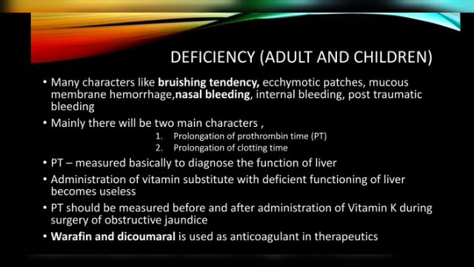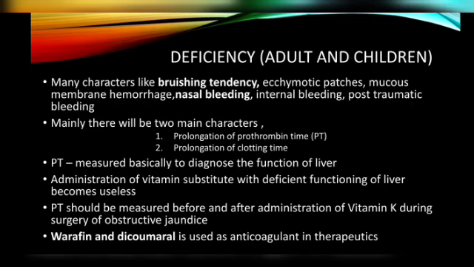Bruising tendency is similar to ecchymotic patches, and ecchymotic patches are nothing but patches which are purple in color, okay. And mucous membrane hemorrhage, nasal bleeding, internal bleeding, post-traumatic bleeding. Why? Because everything is associated with bleeding, because vitamin K is associated with coagulation. So because of that, bleeding occurs.